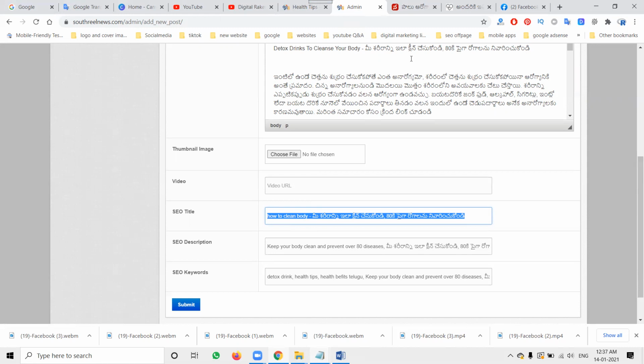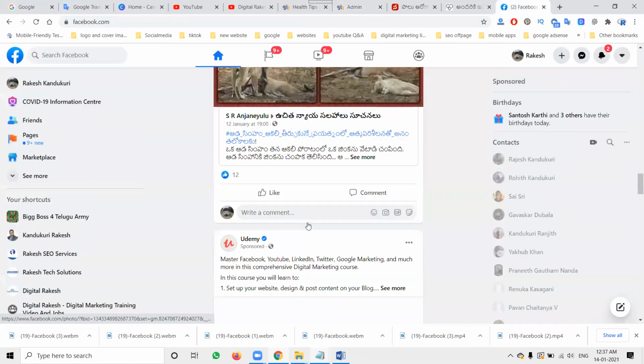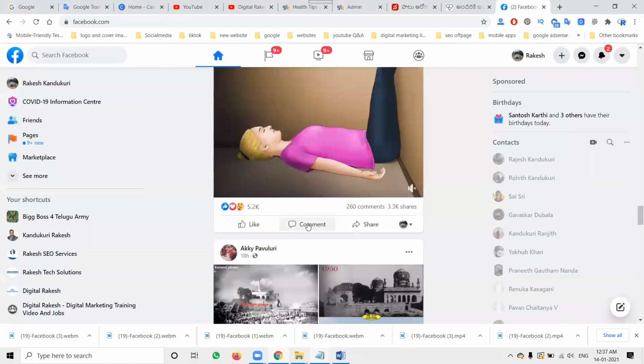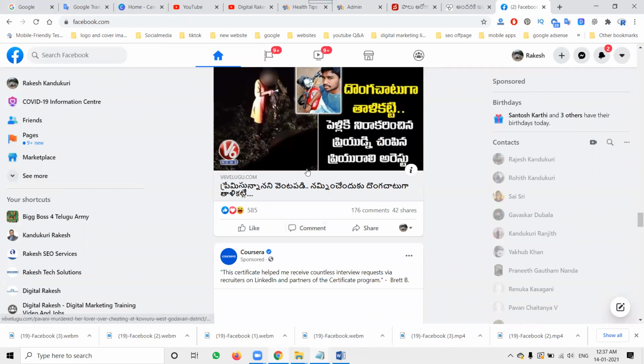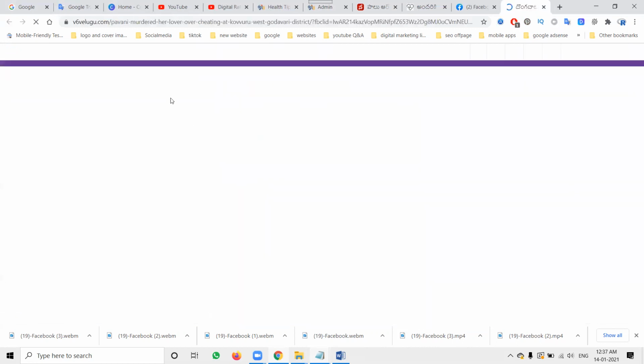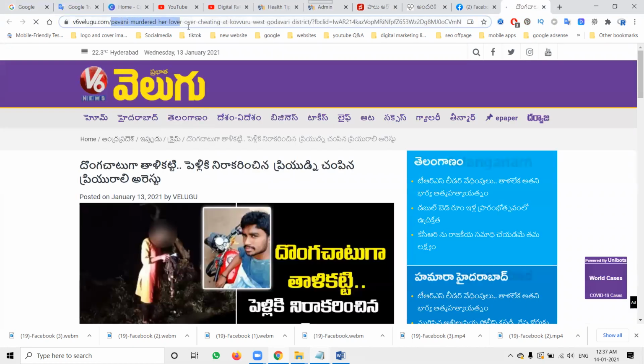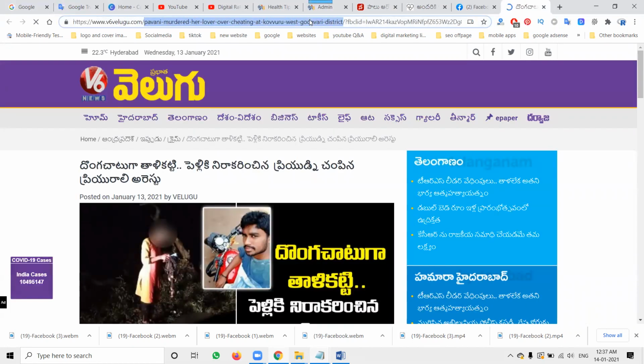That option will be used for the particular things. Most people who read are using Telugu content also. See this. If I click this option like V6, see, the URL structure will be English, not Telugu. Only the content will be Telugu, which people can understand and read.